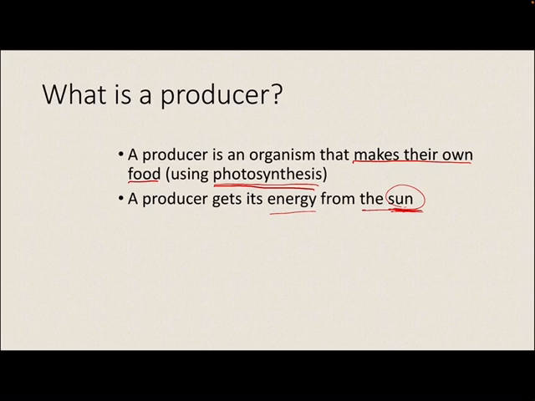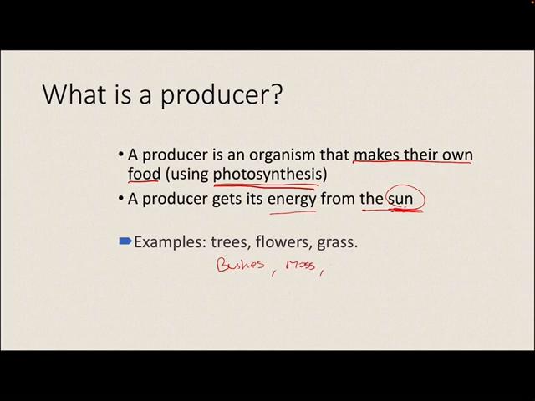So what type of organisms are able to do that? Any sort of plant, right? So trees are producers, flowers are producers, grass are producers, things like bushes, moss, vines, weeds, right? Any sort of plant, any sort of producer. These are all things that typically are grown.